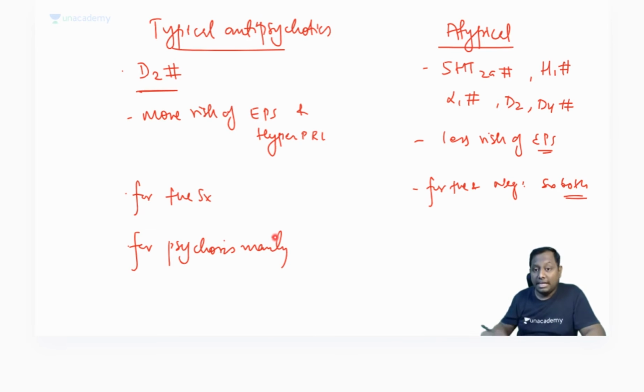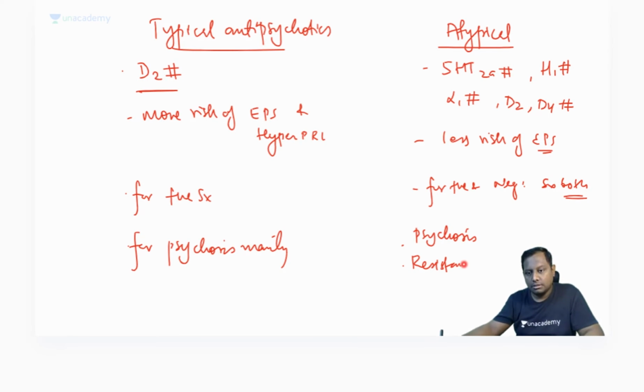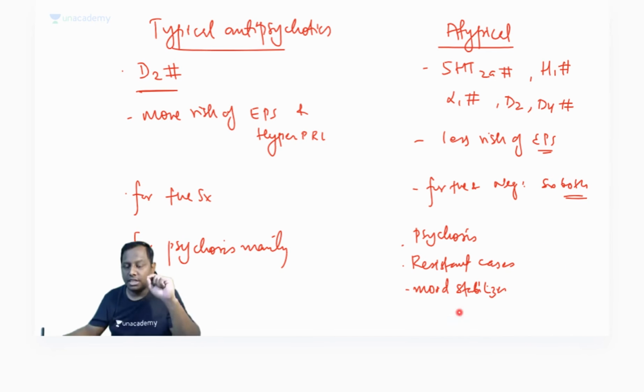But remember, the atypical or the newer one can be used for psychosis, and also for resistant cases of psychosis. They can also be used as a mood stabilizer, for example in a manic patient.